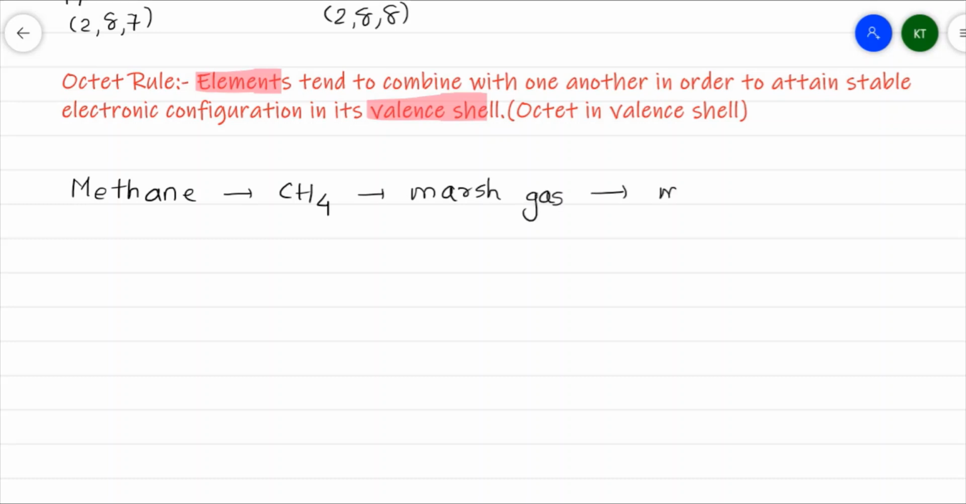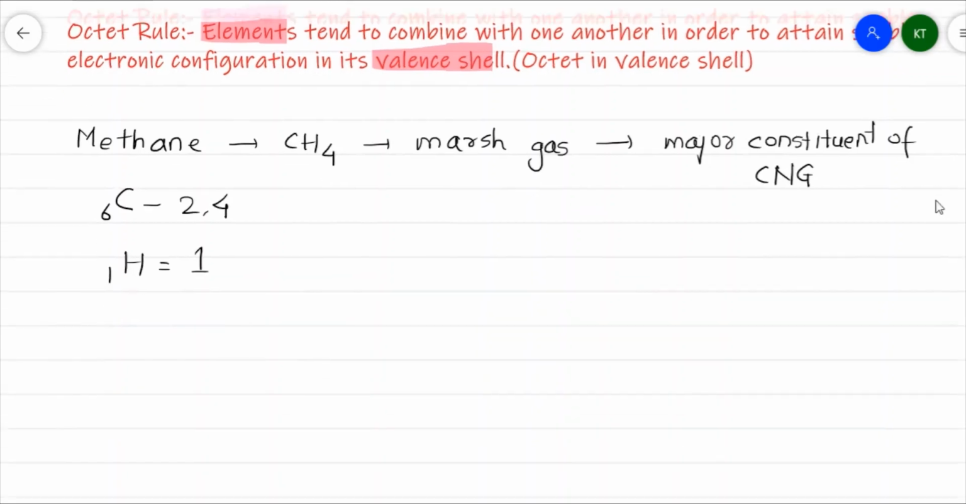It is also a major constituent of CNG, that is compressed natural gas, because most of natural gas is methane. Now methane has a single carbon atom having atomic number 6, electronic configuration 2, 4, and hydrogen with 1 electron, electronic configuration 1. So I have a central carbon atom.